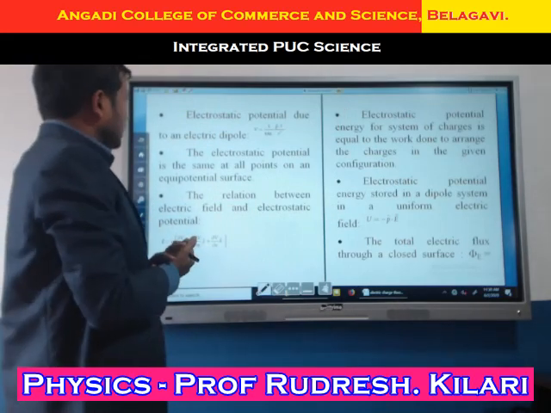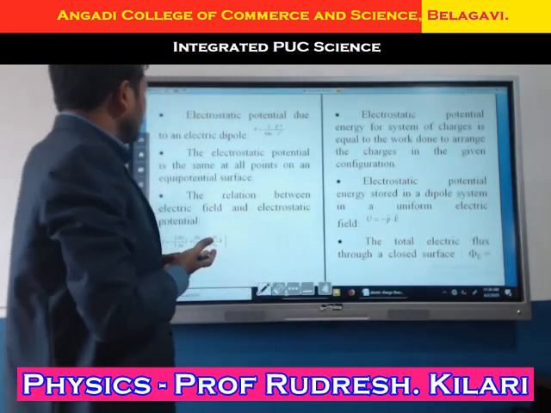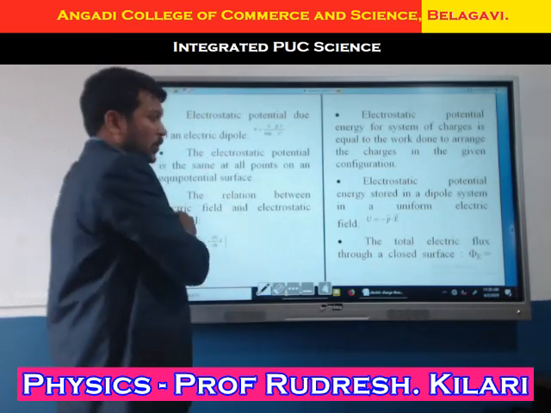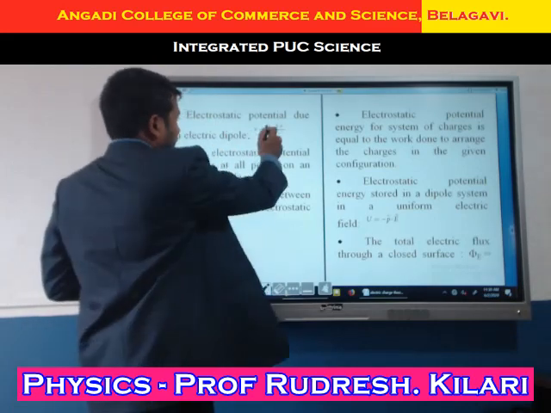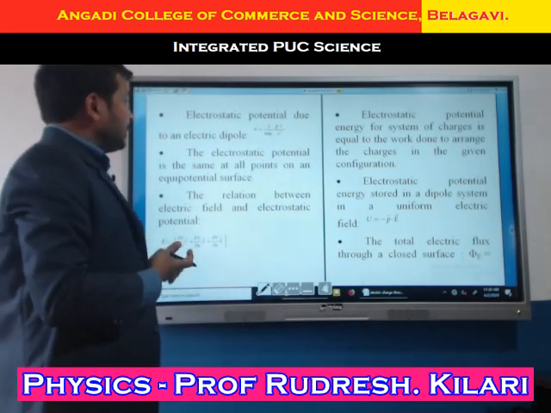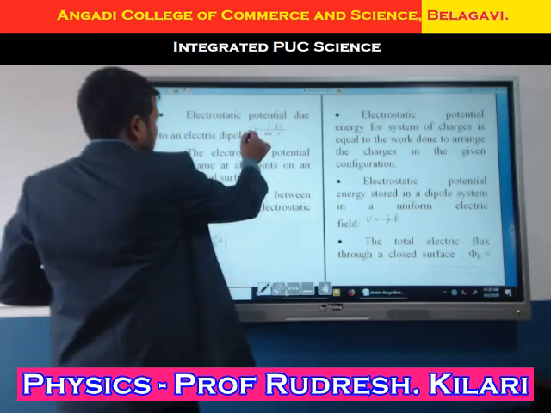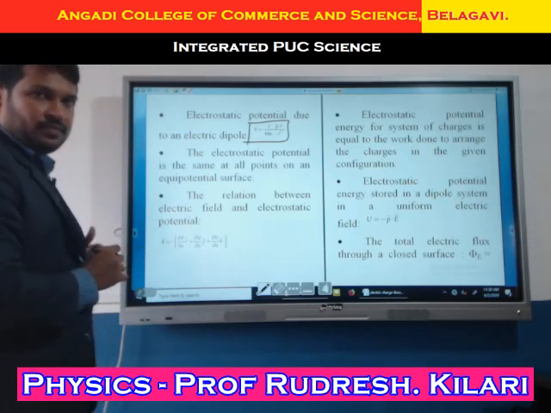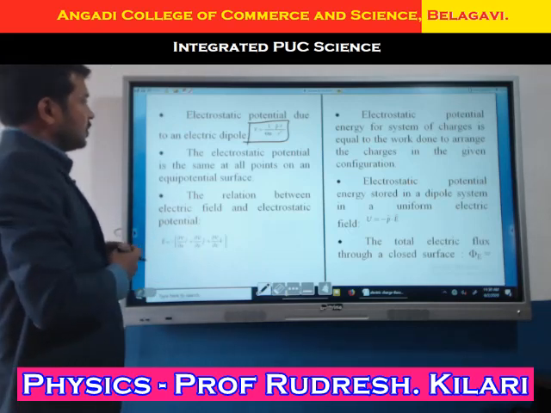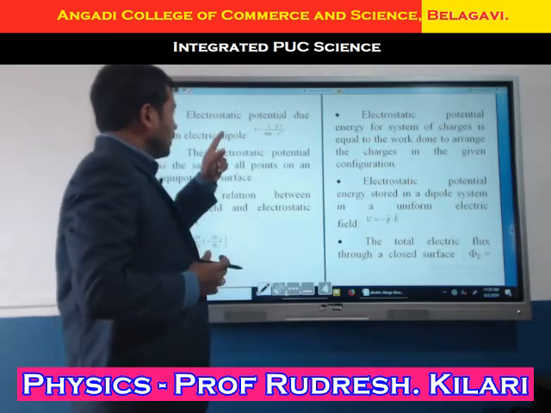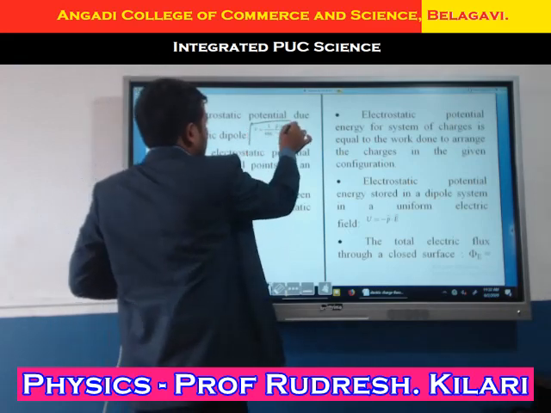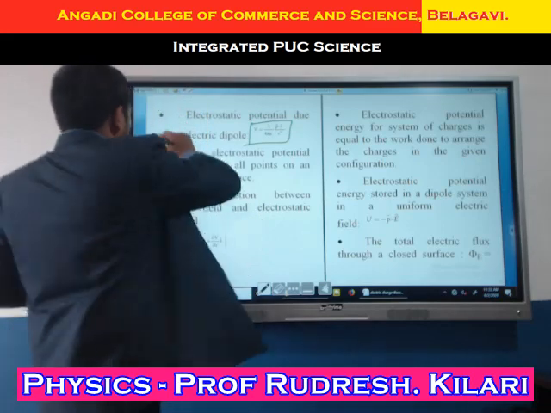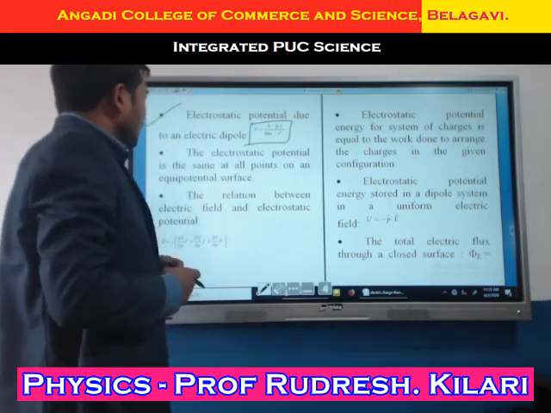Okay, next, electric potential due to an electric dipole. This also we derived the expression. Here, what is the end equation? V equals 1 divided by 4 pi epsilon naught, P vector dot R vector divided by R cubed. Remember students, this is the expression. We got V equals 1 divided by 4 pi epsilon naught, that is P divided by R square. This is the expression we got. This also you remember students. Clear? I hope you cleared.